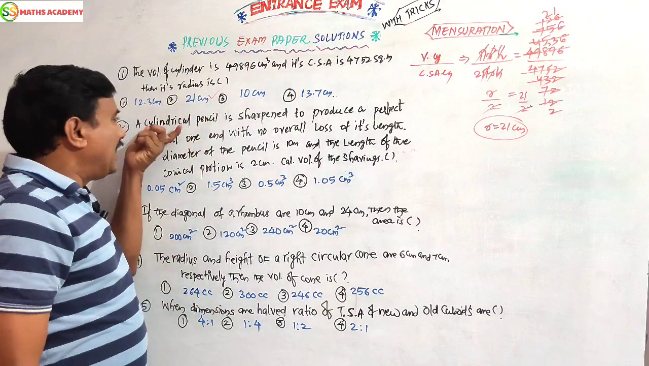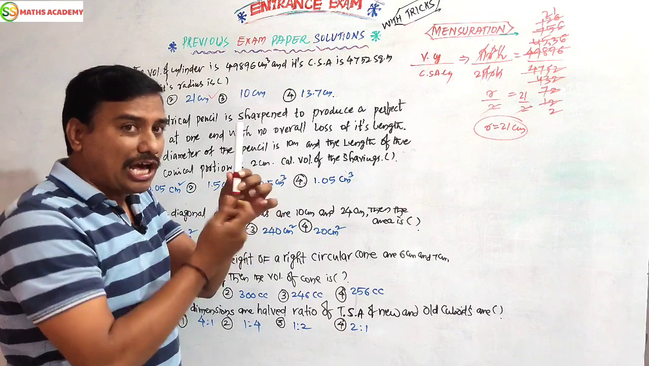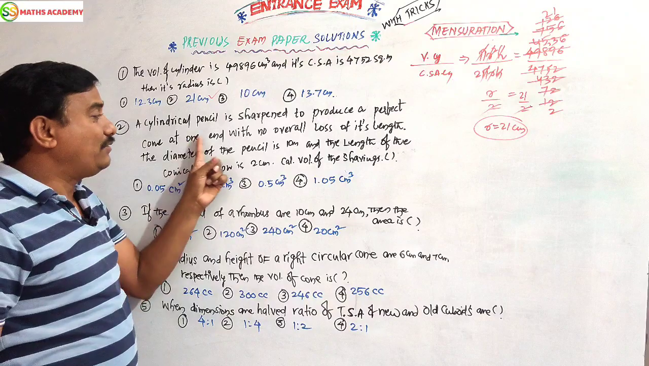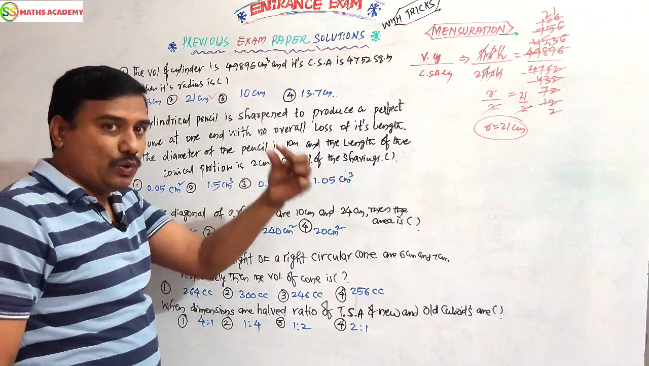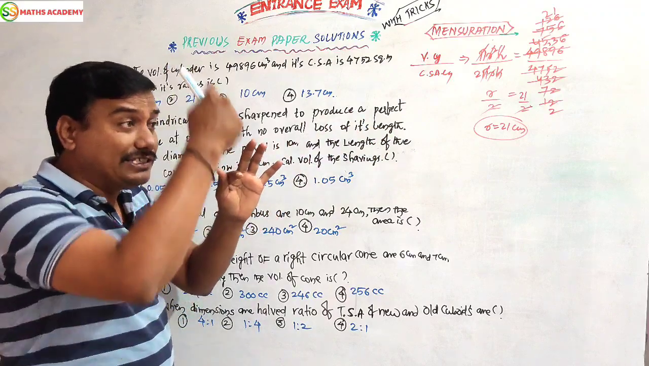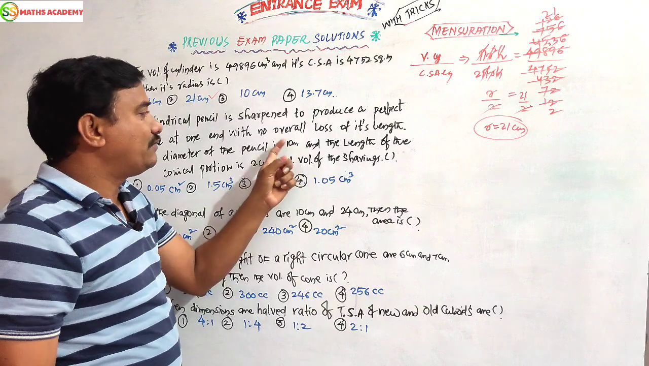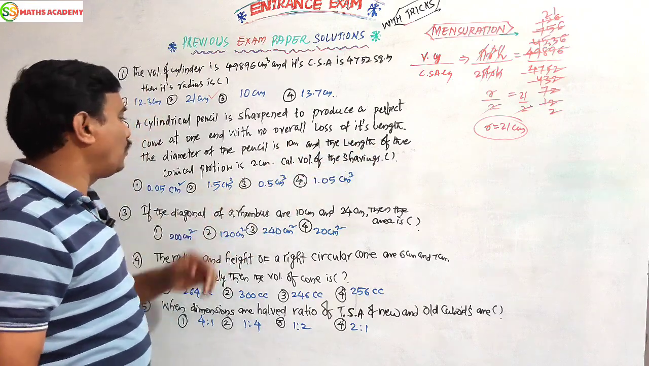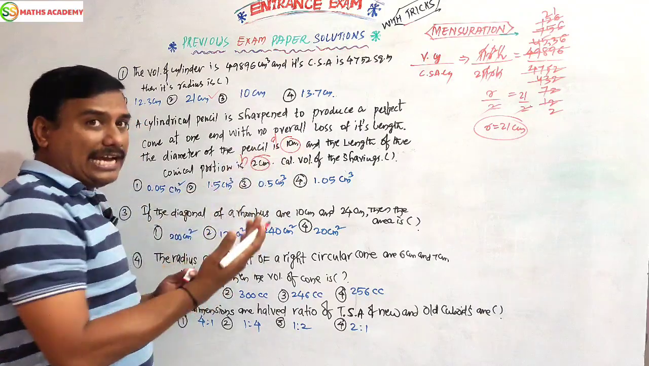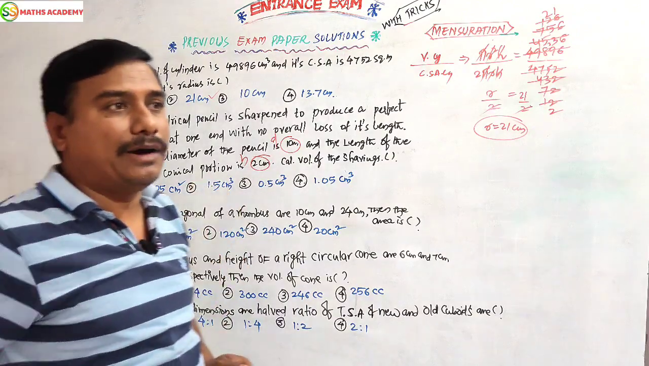A cylindrical pencil is sharpened to produce a perfect cone at one end, with no overall loss of its length. The diameter of the pencil is 1 centimeter and the length of the conical portion is 2 centimeter. Diameter is given, length is given; length means height, and diameter is d. Calculate the volume of the shavings.